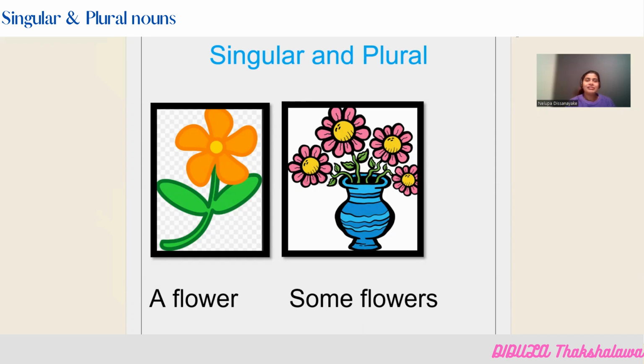In this first example, I have taken a single flower here at the left side of the image. I have just one flower. It is a singular situation, so I can say a flower. When you have more than one flower in a pot, you can say either four flowers or else you can also say some flowers. So now let's discuss this in more detail.